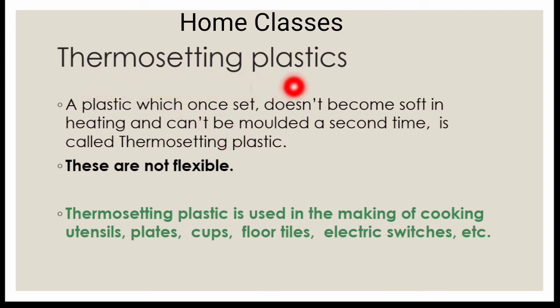The next type is thermosetting plastics. A plastic which once set doesn't become soft on heating and can't be molded a second time, that is it can't be reshaped, is called a thermosetting plastic. Actually these are not flexible. Thermosetting plastic is used in the making of cooking utensils, plates, cups, floor tiles, electric switches, etc.